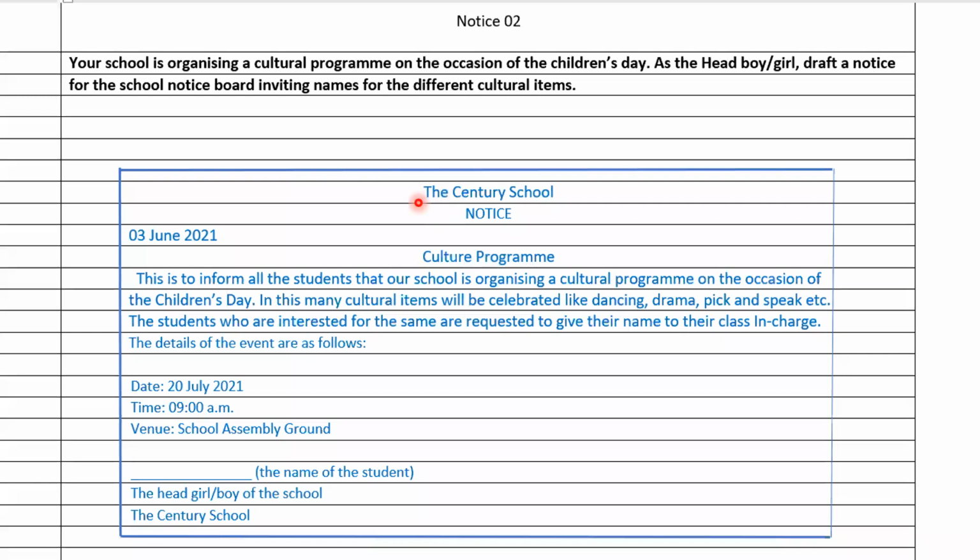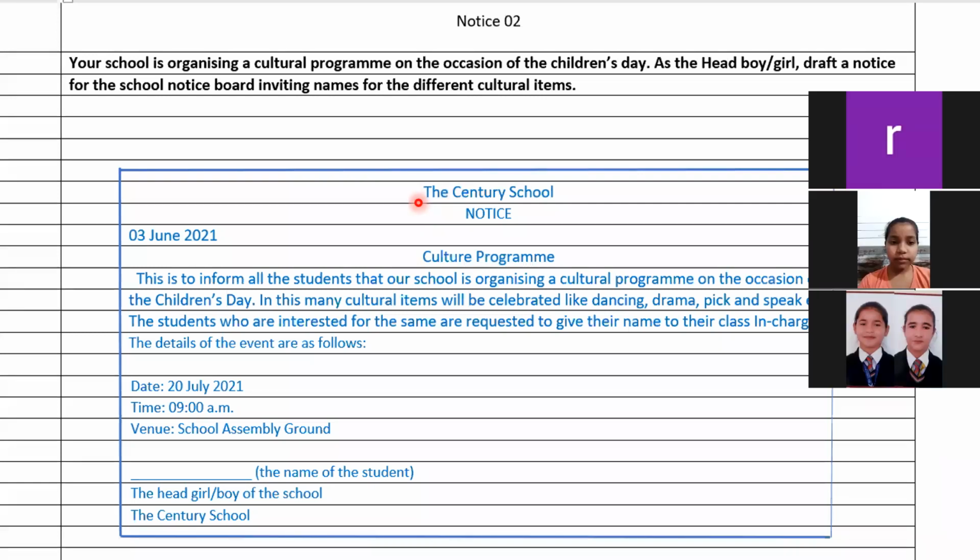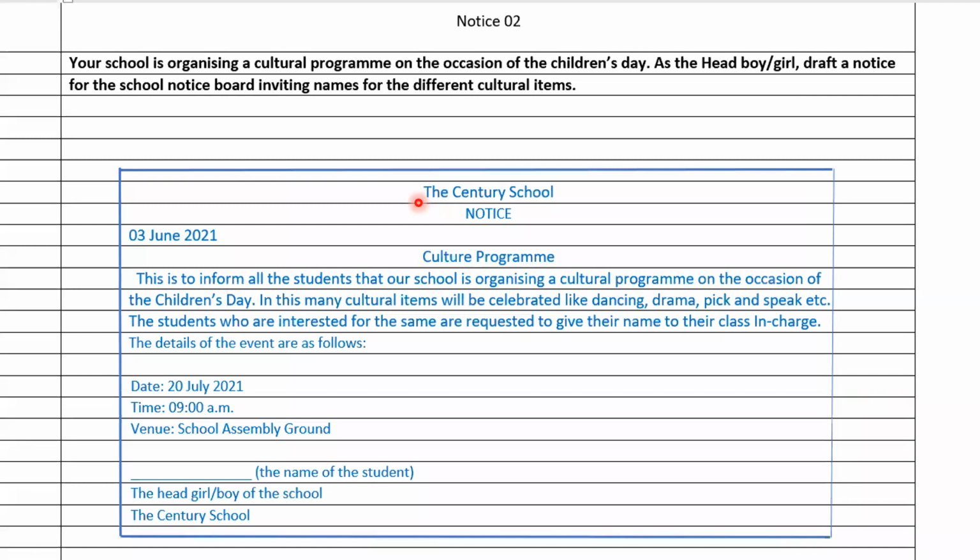So first of all, school name, right? The word notice will come here, then the date of that day, then the event name, title or heading will come here, then the body will come, then date, time, venue. Okay, then in the last you need to mention the name, signature and designation.